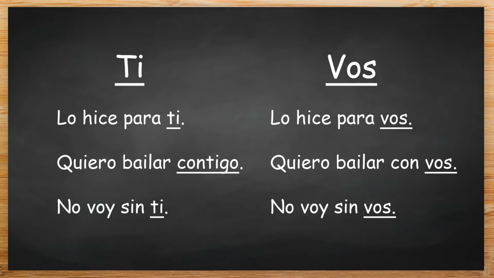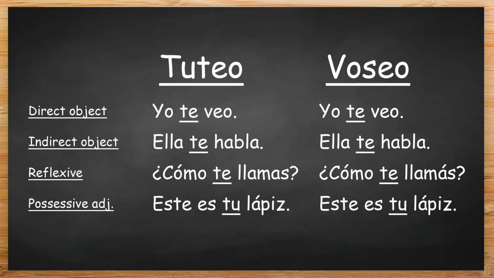Let's look at some more examples. Lo hice para ti. Lo hice para vos. Quiero bailar contigo. Quiero bailar con vos. No voy sin ti. No voy sin vos. Observe that where ti is the object of the preposition in the examples on the left, vos is the object of the preposition in the examples on the right. This same pattern is seen with all prepositions. But as I said earlier, all other pronouns and possessive adjectives in Voseo are the same as those in tuteo.